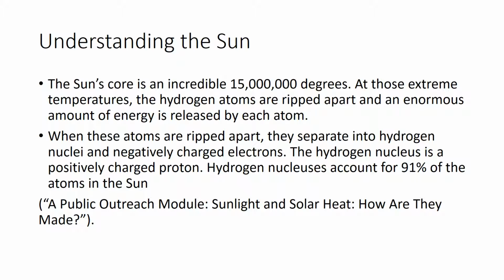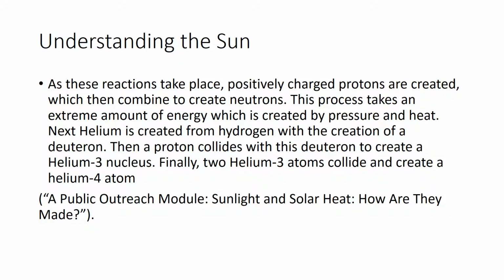When these atoms are ripped apart, they separate into hydrogen nuclei and negatively charged electrons. The hydrogen nucleus is a positively charged proton. Hydrogen nuclei account for 91% of the atoms in the sun. As all of these chemical reactions take place, positively charged protons are created, which then combine to create neutrons. This process takes an extreme amount of energy, which is created by pressure and heat.